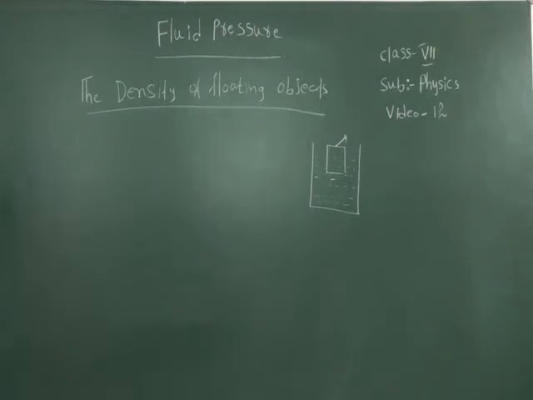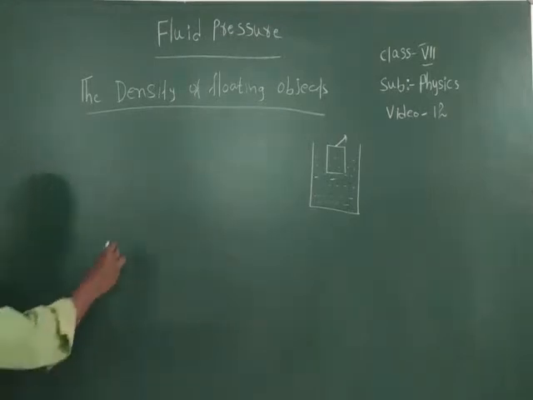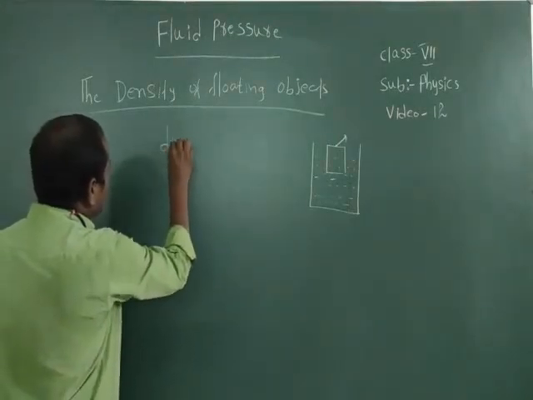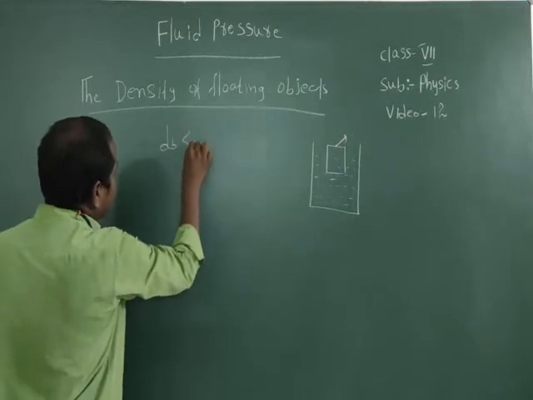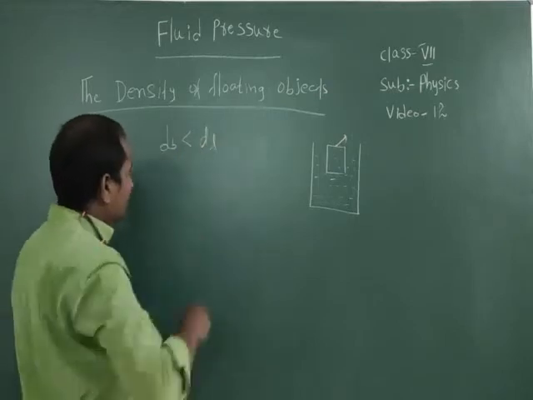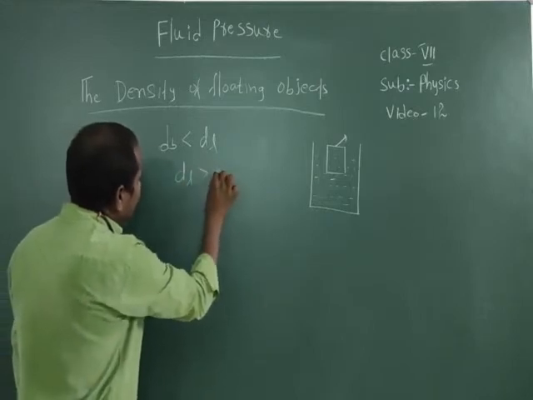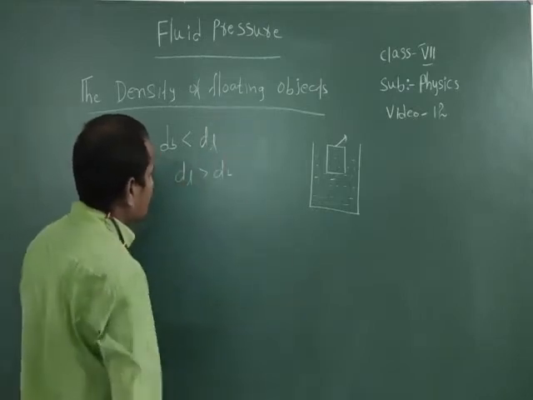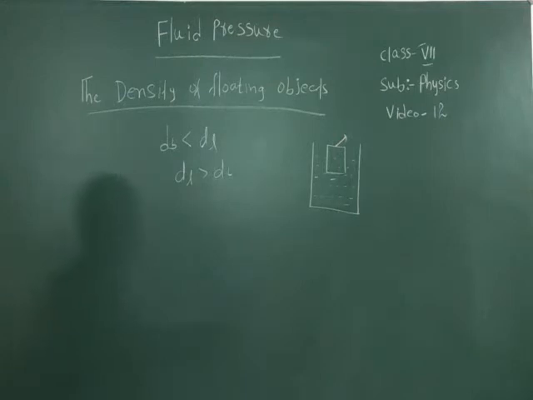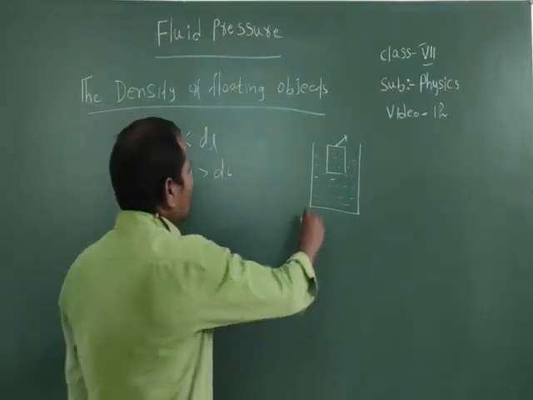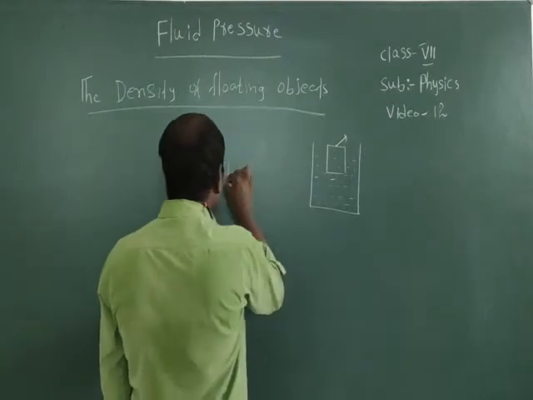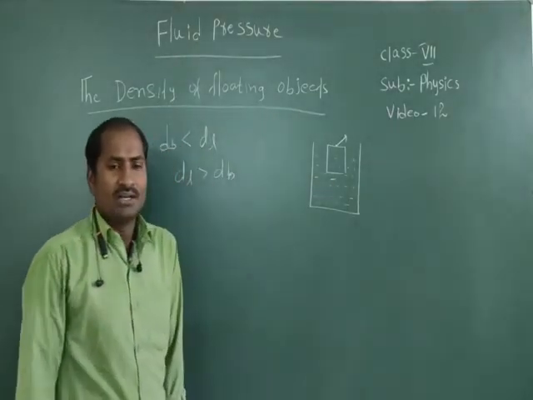That is the reason. Here the density of the body is less than the density of the liquid. That means the density of the liquid is more than the density of the body. Then the body will float.